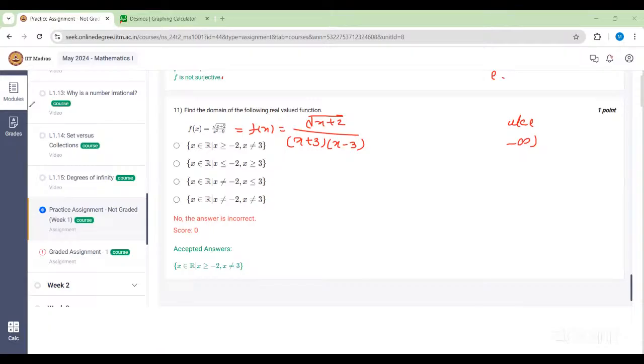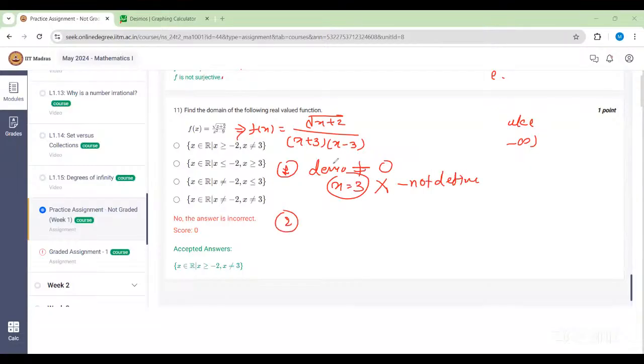Ma'am, can't we just make the function equal to 0 and then find the value of the domain? No, that's not how you have to find the domain. Domain means all those values of x for which this particular expression is well defined. Yes, ma'am. Here there are two things. It's a rational function. So the first thing we have to take care of is that the denominator should not be equal to 0. So here, if you take x equals 3, then the denominator will become 0. So we have to remove 3. It means for 3, the function is not defined, right?